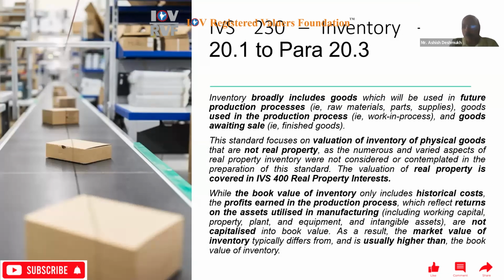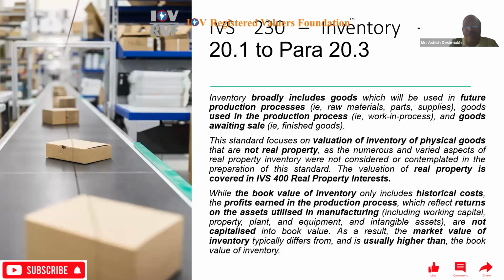Okay. So this standard focuses on valuation of inventory of physical goods that are not real property, as the numerous and varied aspects of real property inventory were not considered or contemplated in the preparation of this standard. So the valuation of real property is covered in IVS 400, real property interest.